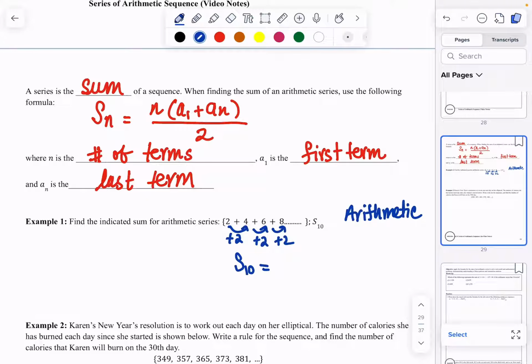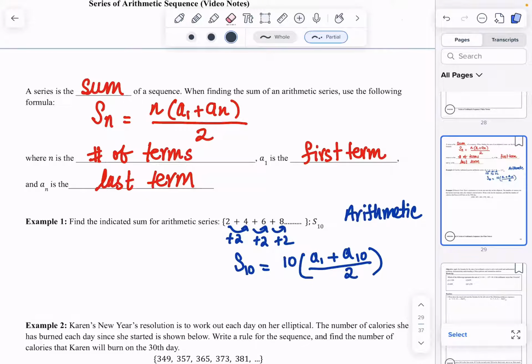So S of 10 is equal to, wherever I see n, I'm going to substitute a 10. We need a1 plus a10 over 2. Now, we know what a1 is. a1 is given to us, so we can go ahead and replace the a1 with a 2 because it is given information. Now, for our next part, which is a of 10, that is not given to us. We do have to find that.